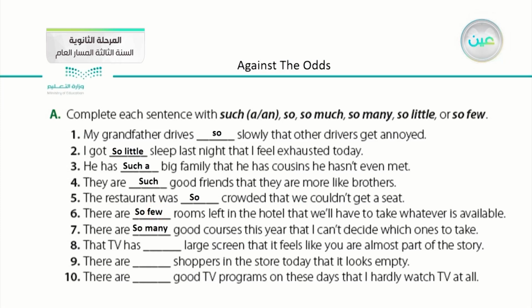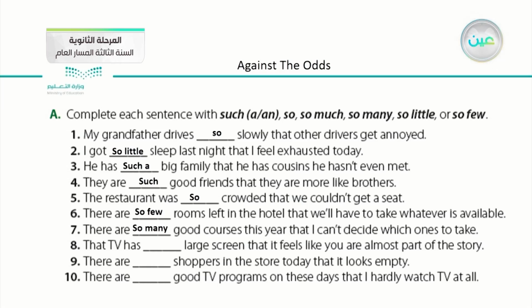Number 7, there are so many good courses this year that I can't decide which one to take. Here we have the opposite situation. There are good courses this year that I can't decide which one to take. That means there are plenty of courses, so he or she couldn't make up their mind about which course to take.